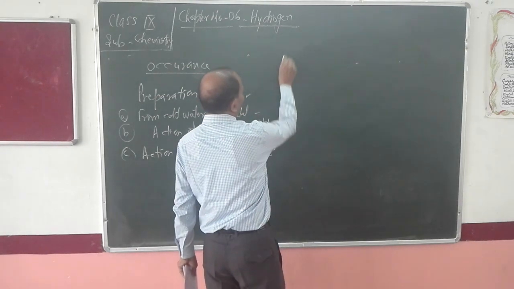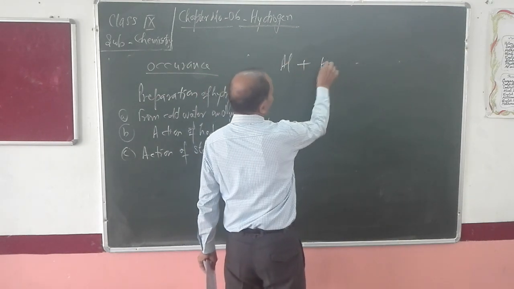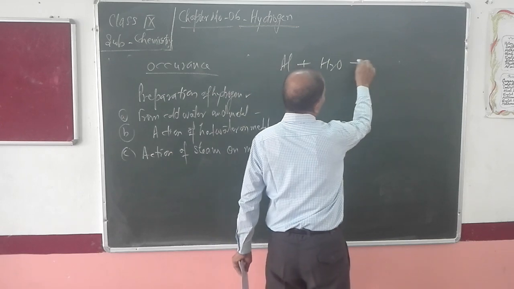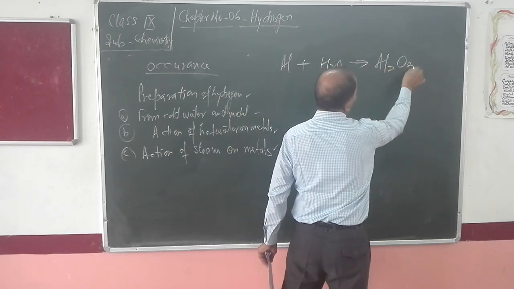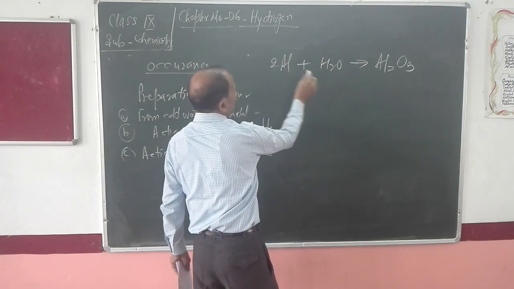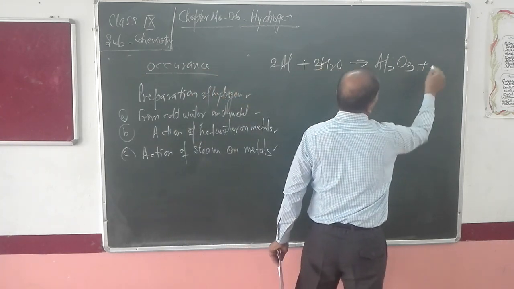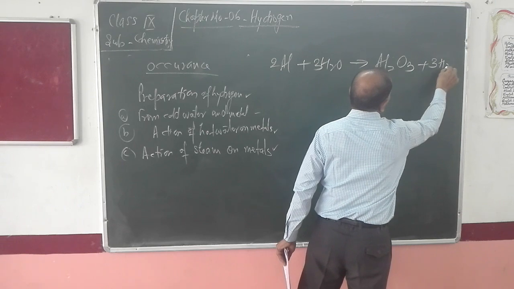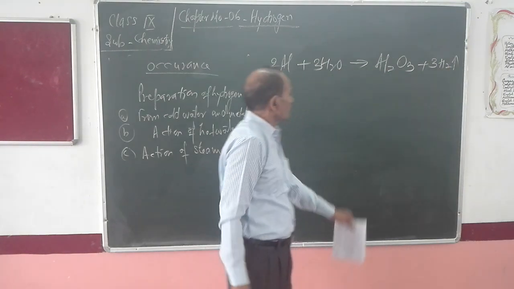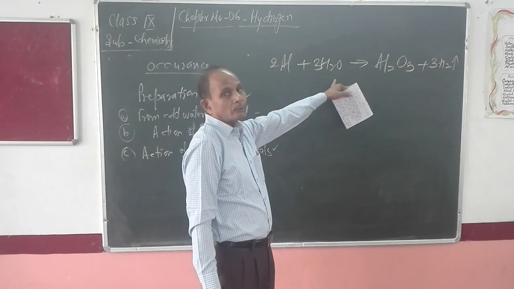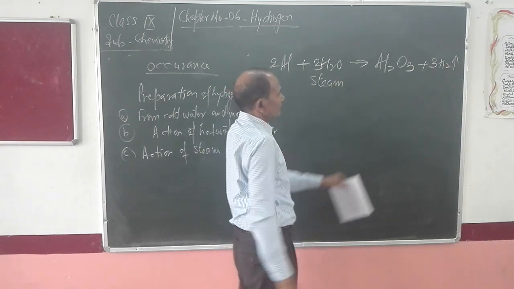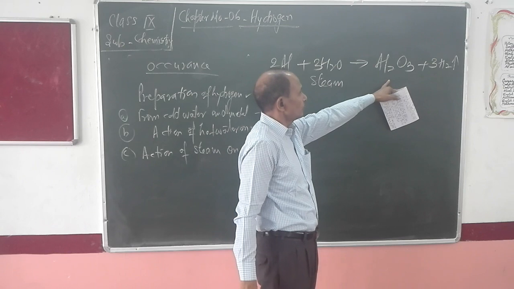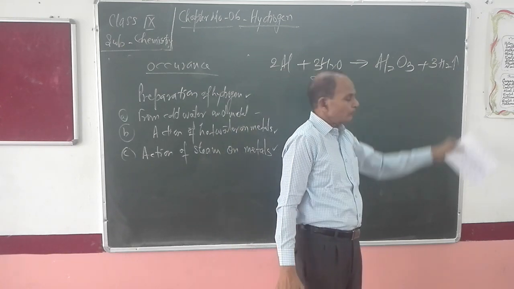When aluminium reacts with steam, it will form its oxide known as Al2O3, along with the production of hydrogen.